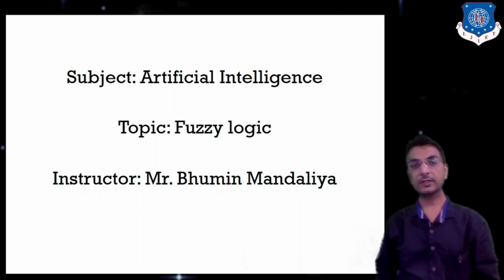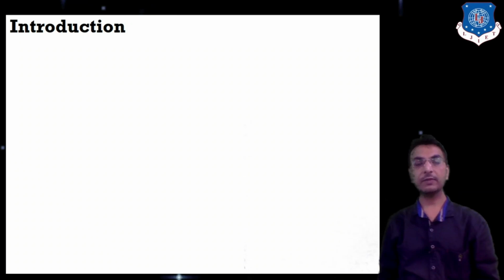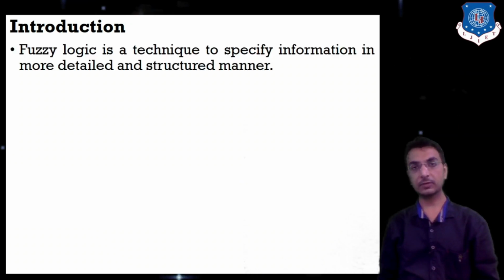So let us start with today's outline. The topics we are going to cover are, first, Introduction to Fuzzy Logic, second, Crisp Set, and last, Fuzzy Set. So these three topics we are going to cover today. This is the basis of fuzzy logic. So let us start with the introduction of fuzzy logic first of all.